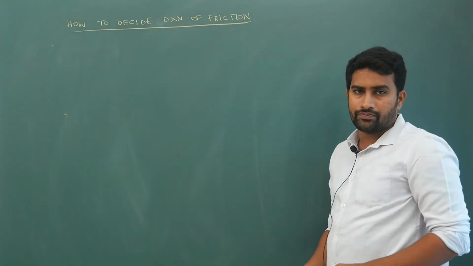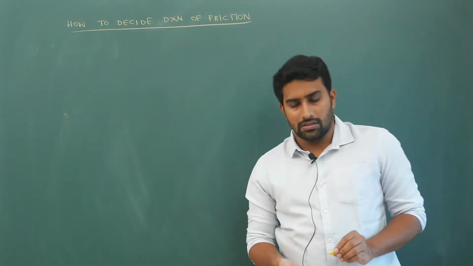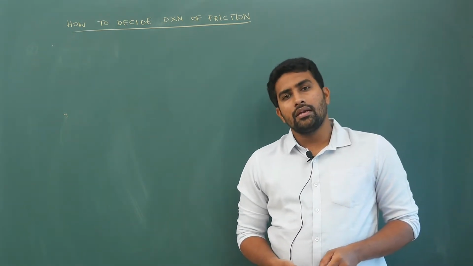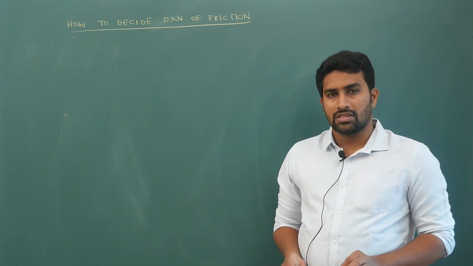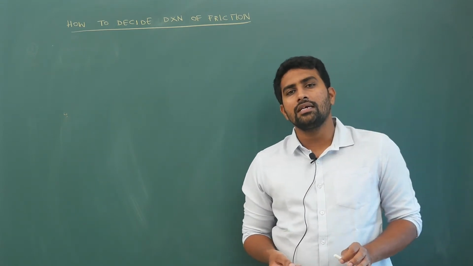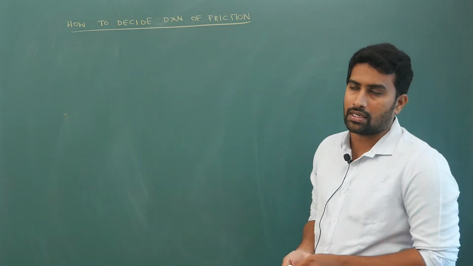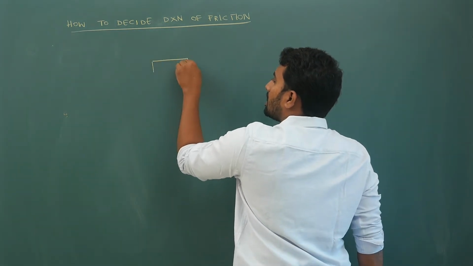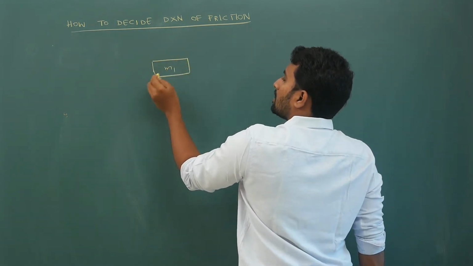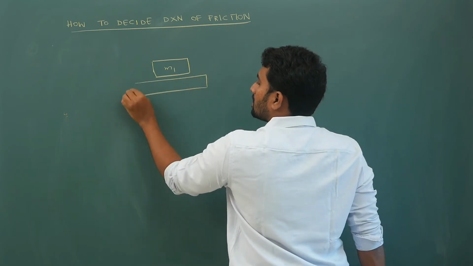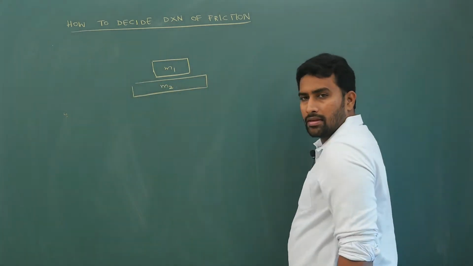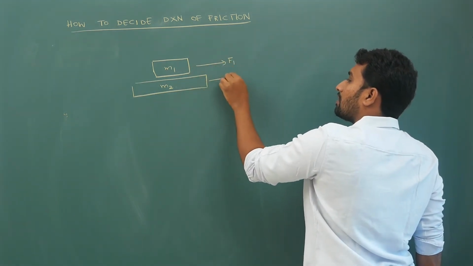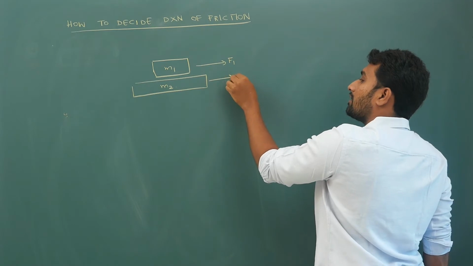Okay, now there are a lot of ways in which we will decide the direction of friction. In any method the answer will become the same, but you should logically think about the reference frame usually, and then try to decide it. So for example, let us say you have two blocks. This is M1 and this is M2. Now on this block I am applying some force F1, and on this block I am applying some force F2.